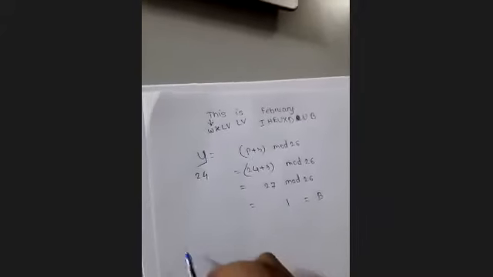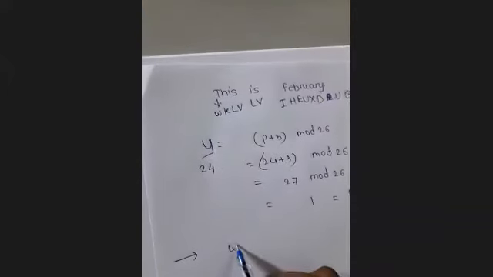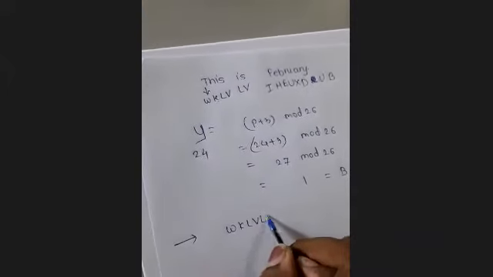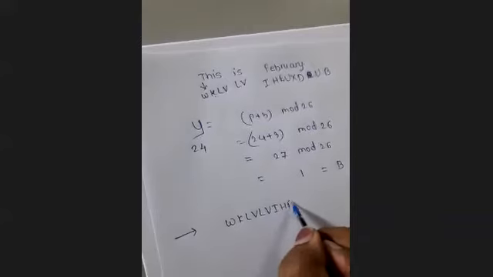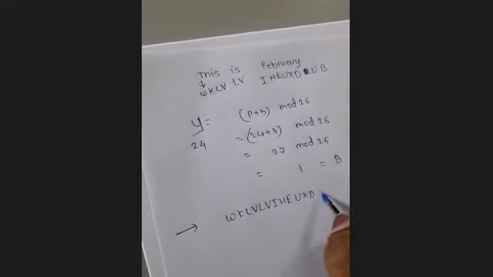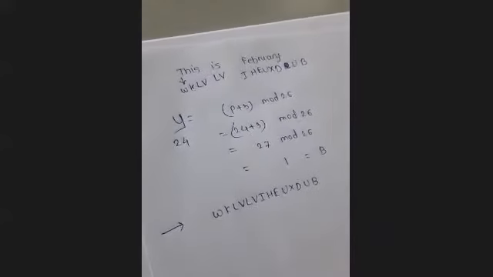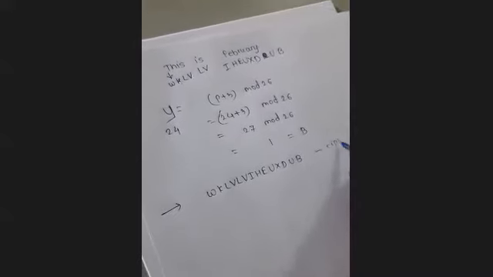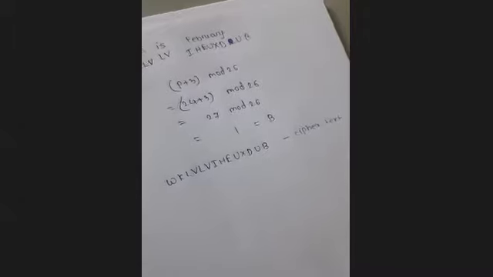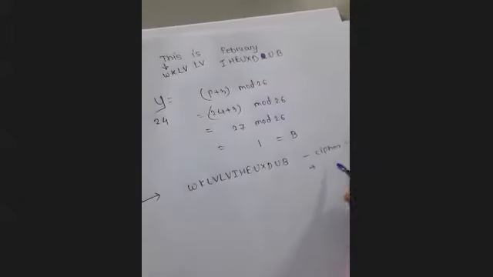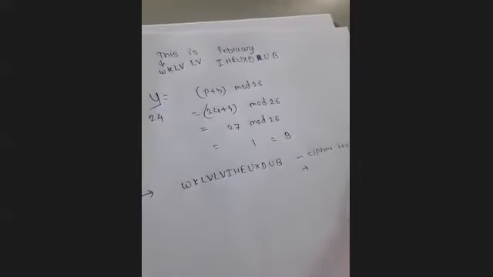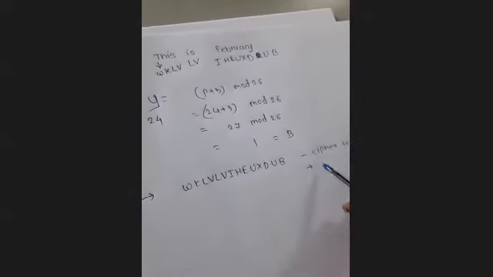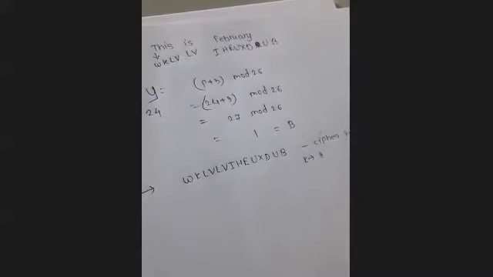How to decrypt? Suppose the receiver has received the ciphertext WKLVLVIHEUXDUB. This is the ciphertext received by the receiver. Then the sender and the receiver both agree upon the key, where the key is 3.